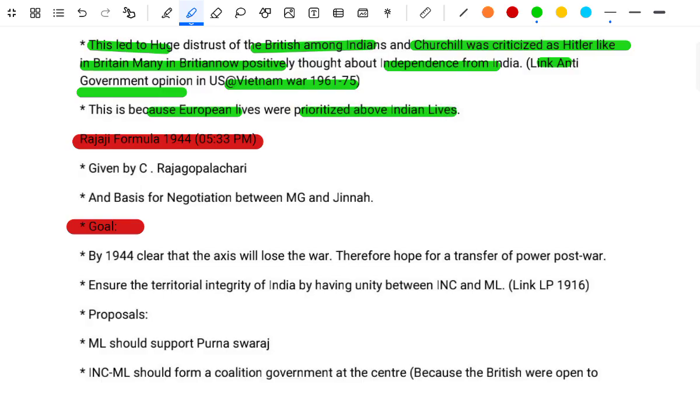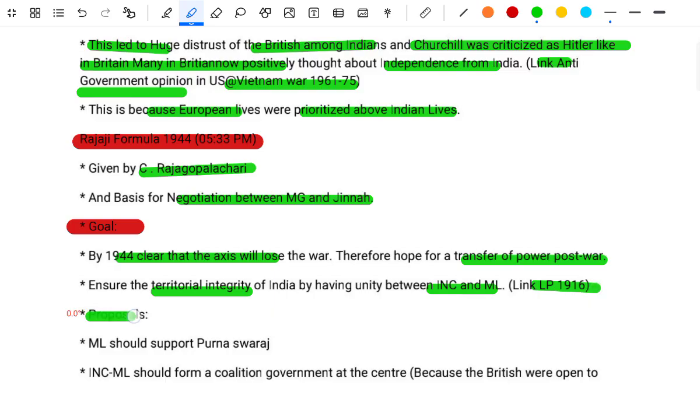The Rajaji Formula, 1944, was given by C. Rajagopalachari as a basis for negotiation between Gandhi and Jinnah. By 1944 it was clear that the Axis would lose the war, and therefore there was hope of a transfer of power post-war. They wanted to ensure the territorial integrity of India by having unity between the INC and the ML, and linked to the Lucknow Pact,